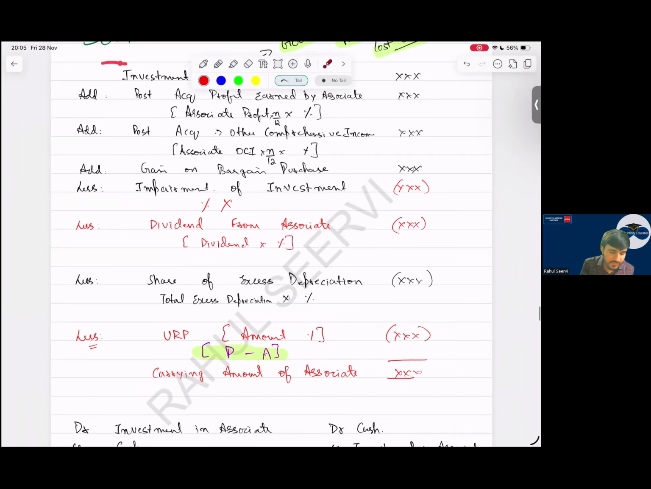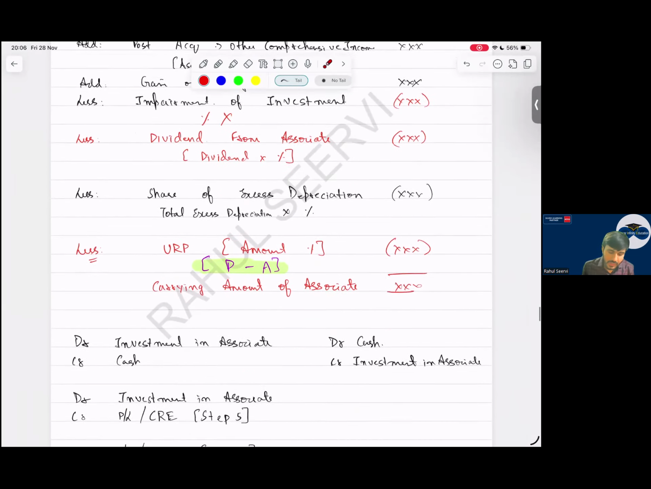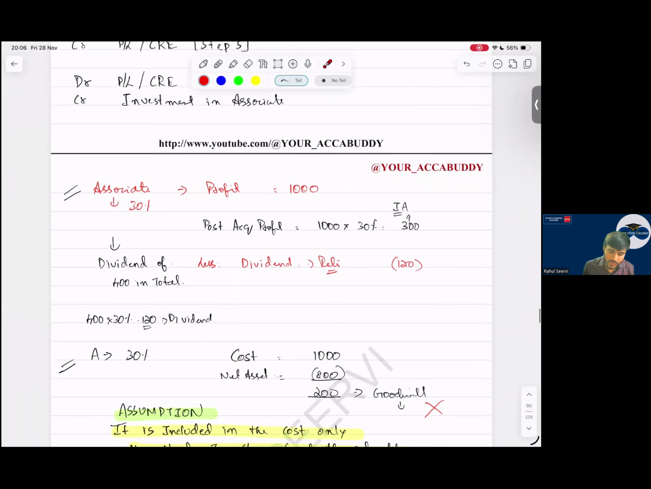Will each and every item come, sir? Maximum one or two adjustments will come in your exam. Not more than that. Yes, sir. So with this, the SOFP part is done. Then, sir, in SOPL, how do we record?